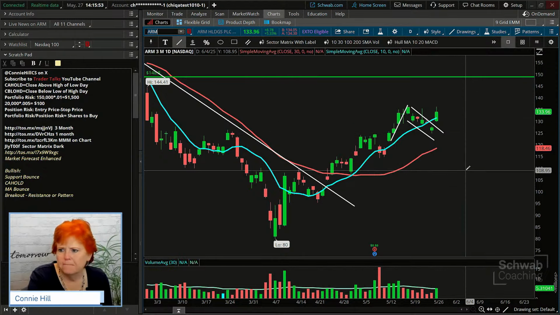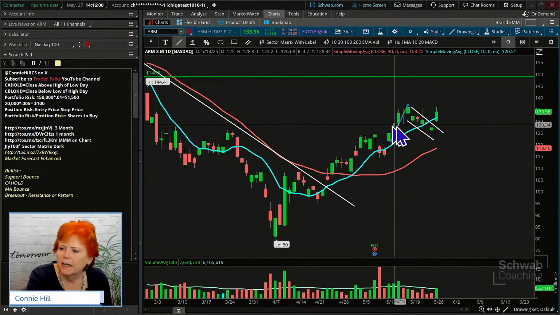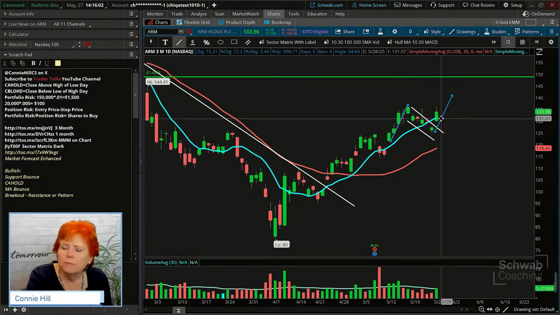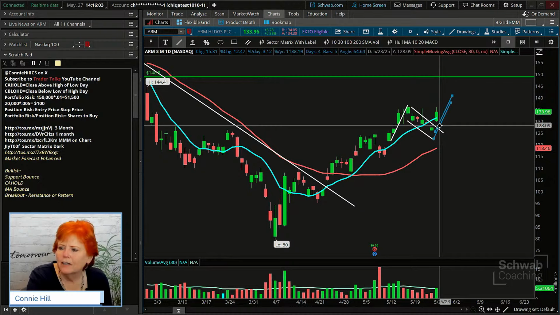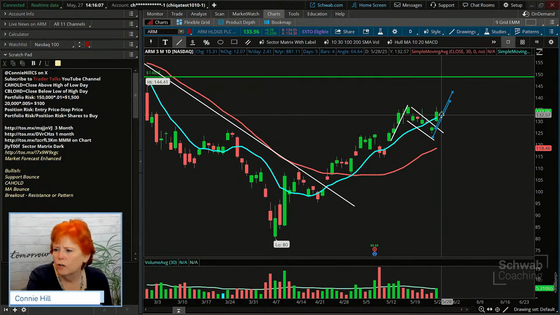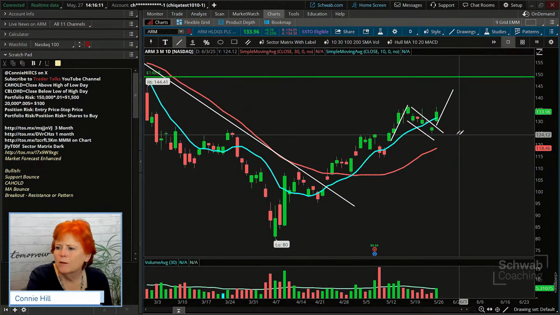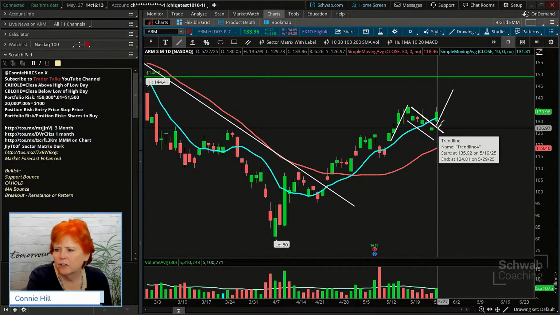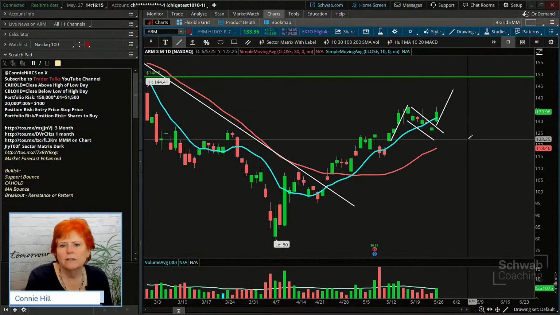Now, if you're trading the flag pattern, which some of you might do, let's go ahead and duplicate the drawing. We could put a target on it. We could put it here at kind of the backside of the flag consolidation area, or we could put this where we see the breakout area from the flag pattern today, and that would give us a little bit higher target. We're going to go for the little bit higher target here today, okay?